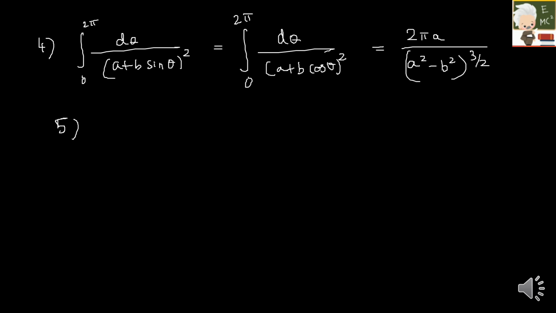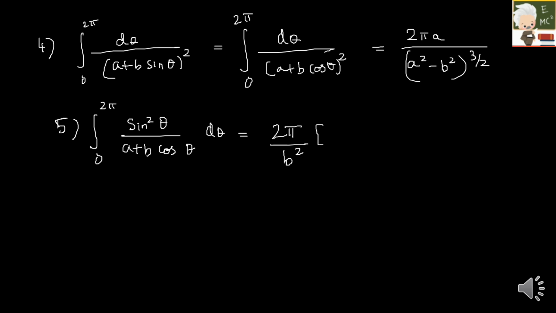Fifth one is integral 0 to 2 pi sine square theta by a plus b cos theta d theta, which is equal to 2 pi by b square into a minus under root a square minus b square. And then the sixth question is integral 0 to 2 pi